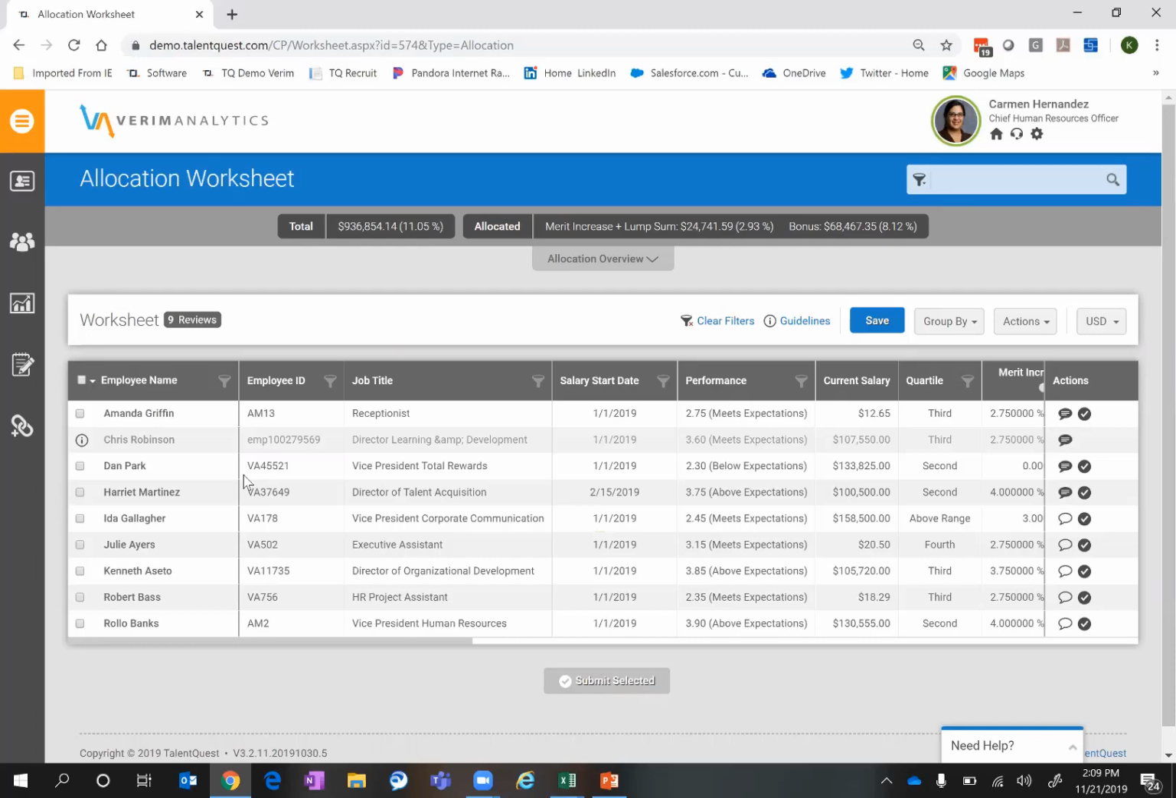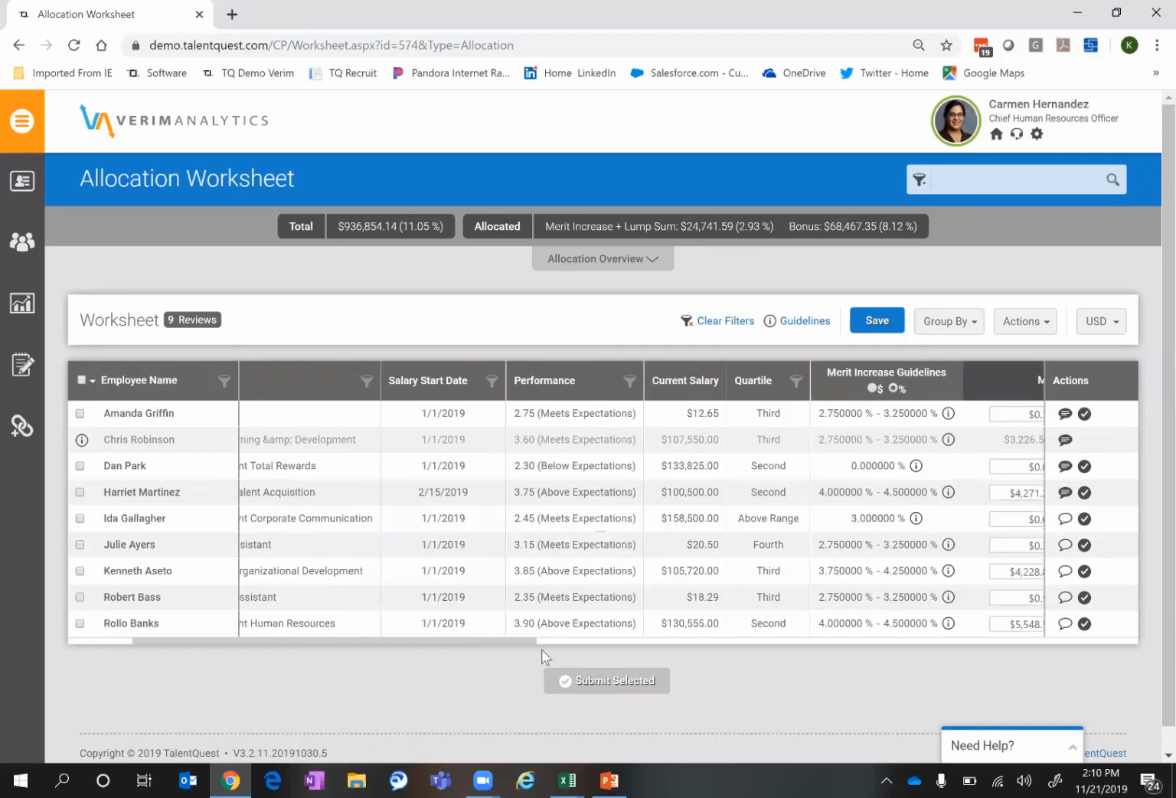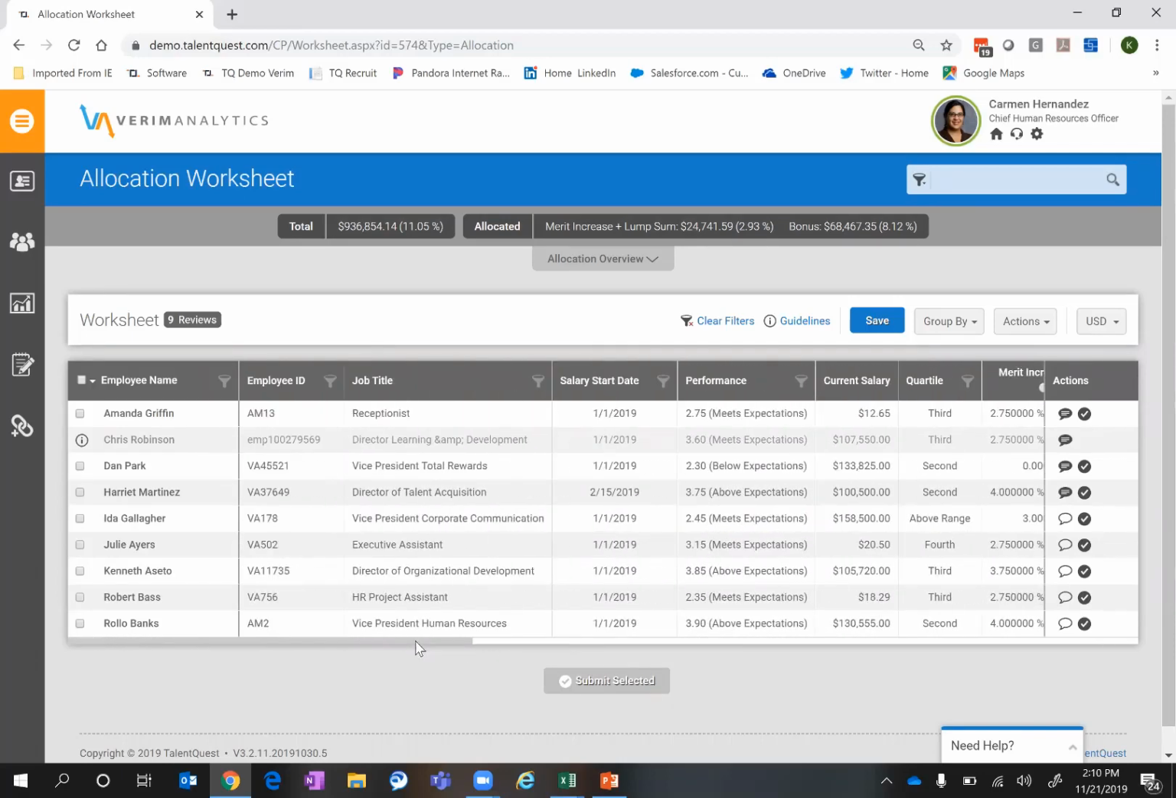It is important to mention that all the columns and the ordering of these is configurable. So the data that we want to present in here is driven by you. In this example, as we can see, we've got the employee's name and employee ID, their title, their start date, pulling in performance scores, etc.